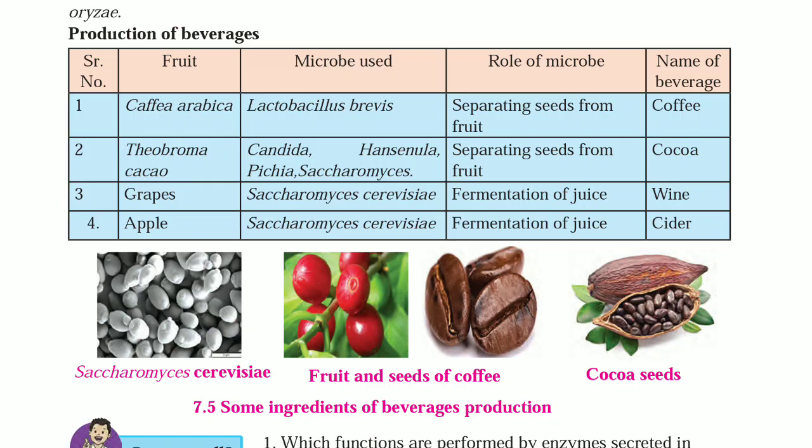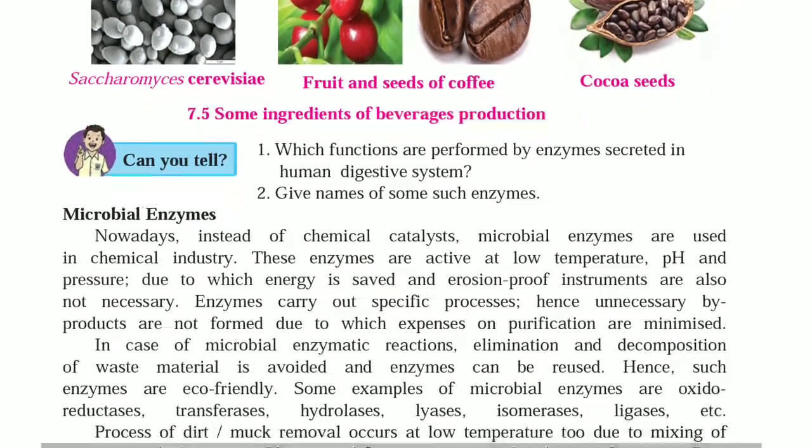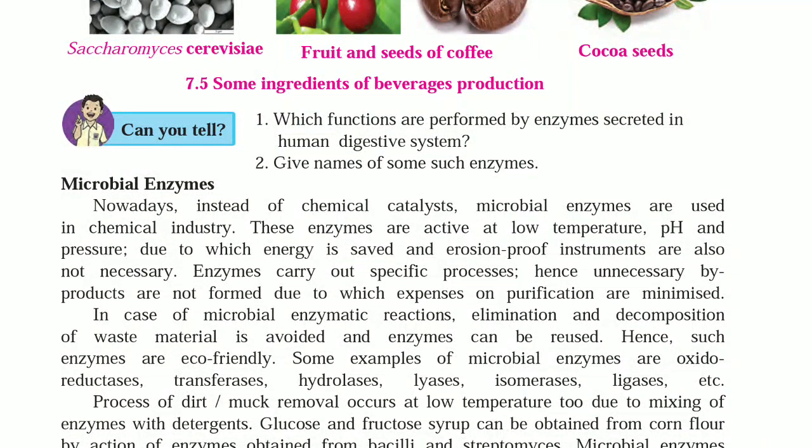Which functions are performed by enzymes secreted in human digestive system? Different enzymes secreted by the glands associated with the digestive system help in the digestion of food. The complex food components are broken down to simple absorbable substances due to the enzymatic action.